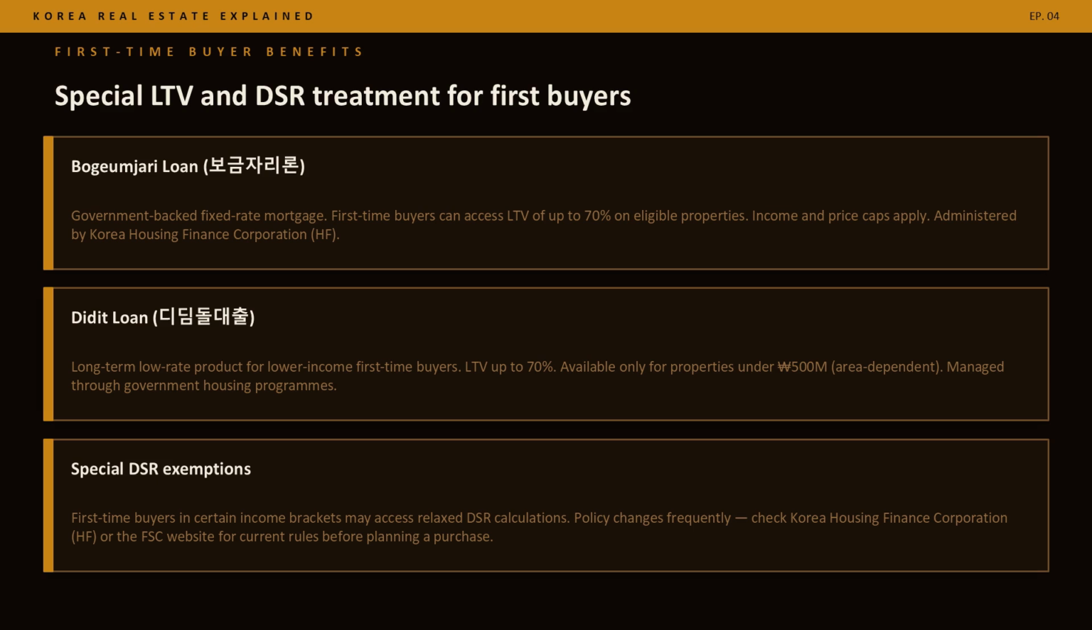The Didimdol loan targets lower-income first-time buyers. LTV up to 70%. Available for properties under 500 million won. And there are special DSR exemptions for first-time buyers in certain income brackets. Policy changes frequently. Always check the current Korea Housing Finance Corporation or Financial Services Commission website before planning a purchase. The rules on these products shift more often than most buyers realize.